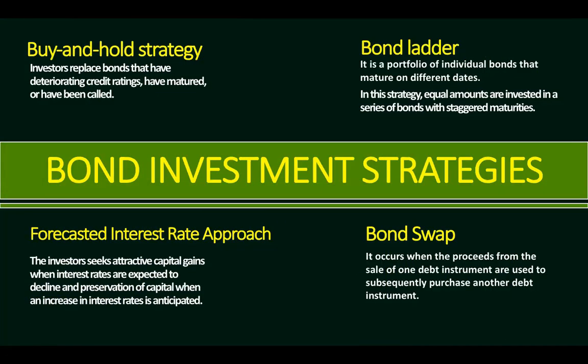Now, when you invest in bonds, how do you make sure that you minimize the risk of losing your money? There are actually different strategies that you can apply or implement. One of which is a buy and hold strategy. Here, investors replace bonds that have deteriorating credit ratings, have matured, or have been called. This is a passive bond management strategy.